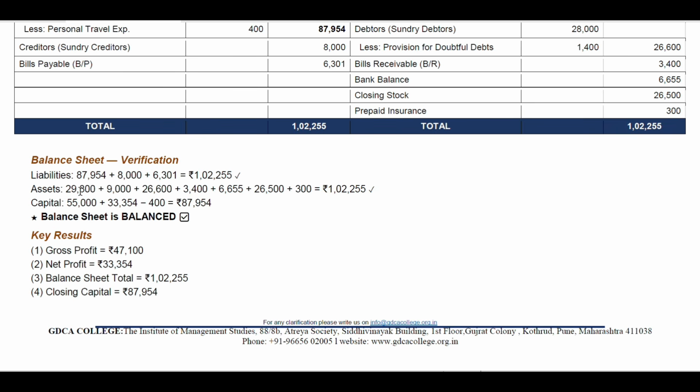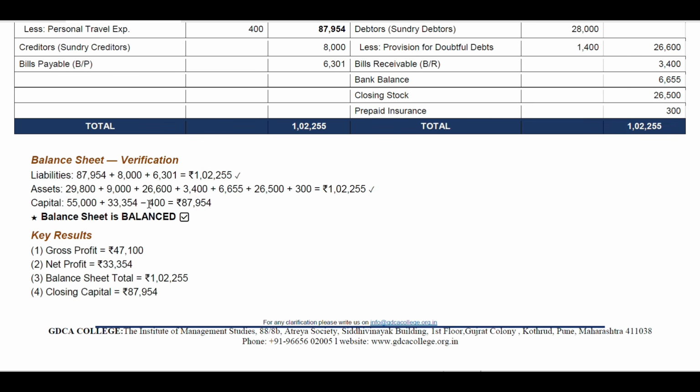Then assets, how we calculated the assets. You can mention the name of a particular asset as well, there is no issue, but if you are not able to, then leave it, you can just make the calculations. 29,800 rupees plus 9,000 rupees plus 26,600 rupees plus 3,400 rupees plus 6,655 rupees plus 26,500 rupees plus 300 rupees, that is equal to total 1,22,155 rupees. So capital is about like 55,000 plus